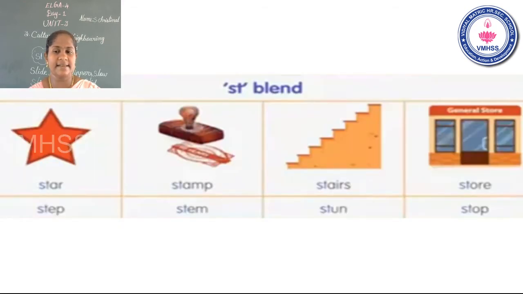Children, listen. Now I will read more words for you. St-star, st-stamp, st-stairs, st-store. Next, st-step, st-stem, st-stun, st-stop.